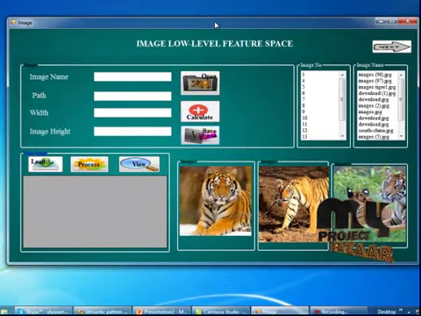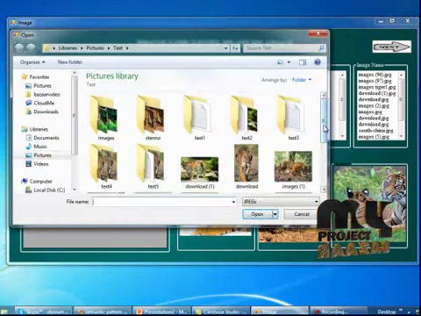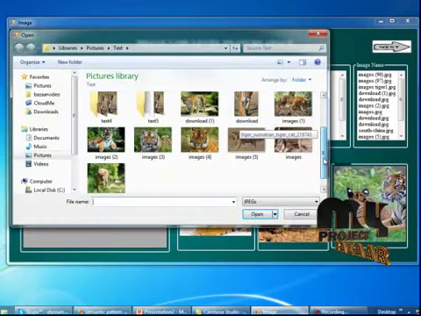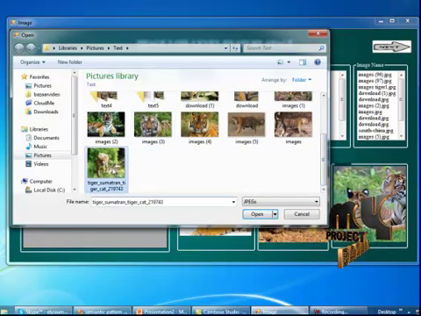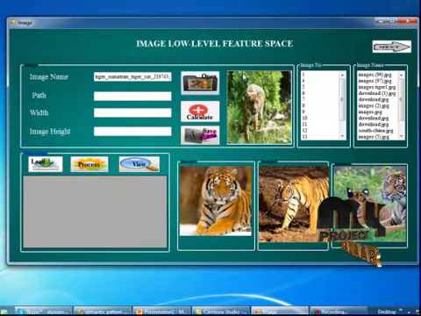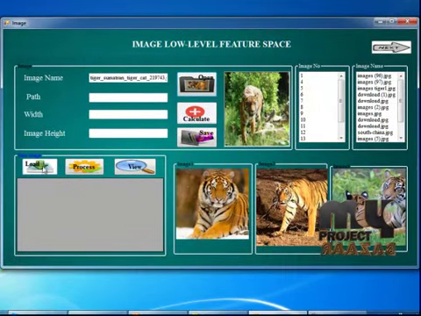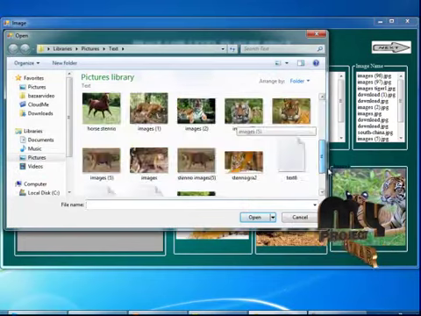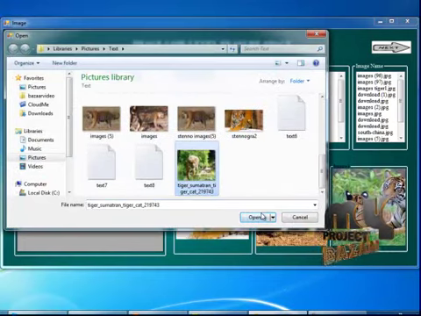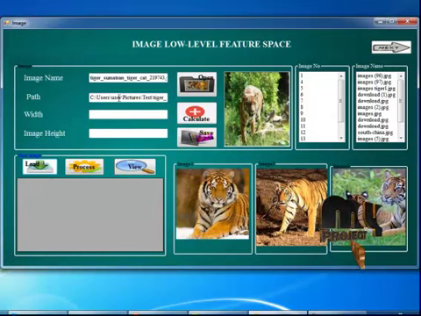In this I am going to add the number of images. So, click on the open button. So, I am going to select the image. So, I selected this image. Open. Image will be selected here and will be displayed in the picture box here. So, image name will be displayed in the text box here. So, load. So, I selected this tiger chameleon. Open. Image path will be displayed here. So, it will be displayed in the text box.